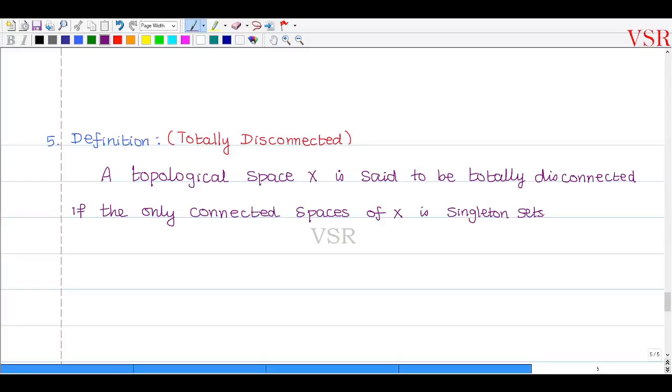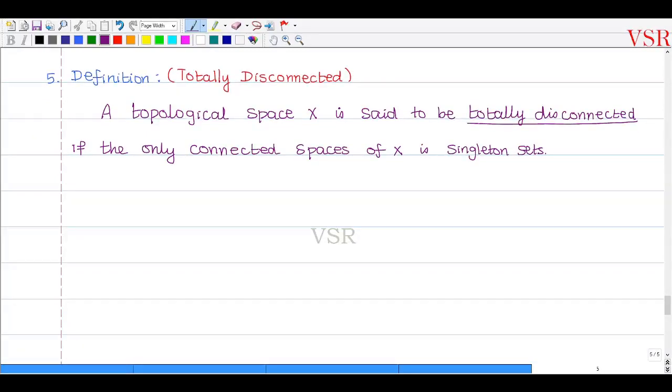Okay, that is, if a topological space has connected subsets that can only be singleton sets, then that space is called totally disconnected. So this is the definition. A set capital X is said to be totally disconnected if any connected subspace of X is a singleton set. Whichever connected subspace you take, it will be a singleton set. That means if a set contains at least 2 points, then it will be a disconnected set.